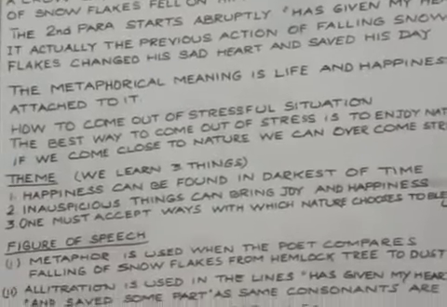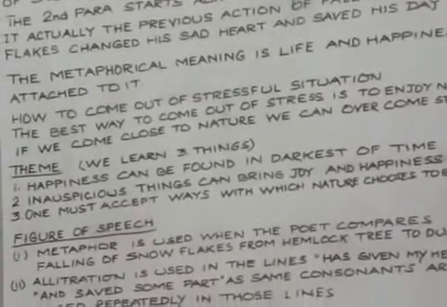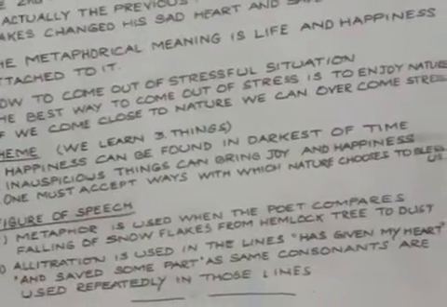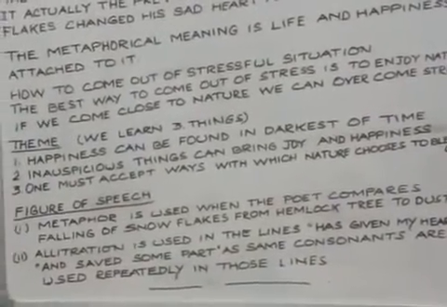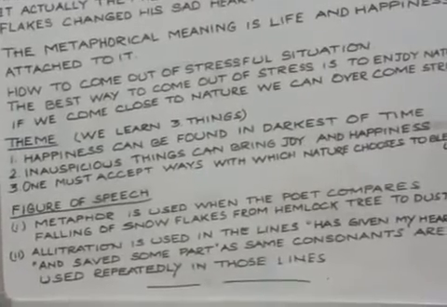Second, inauspicious things can bring joy and happiness. It is not always that good things will bring us joy.